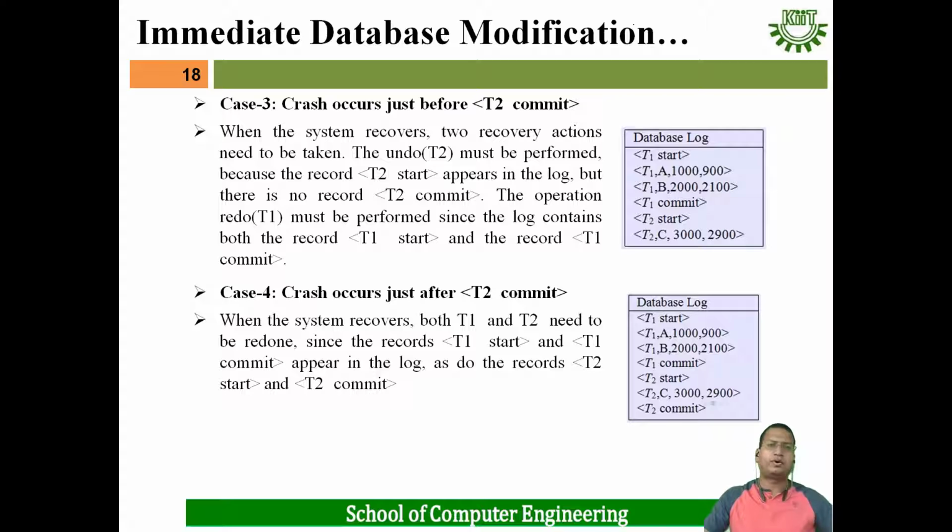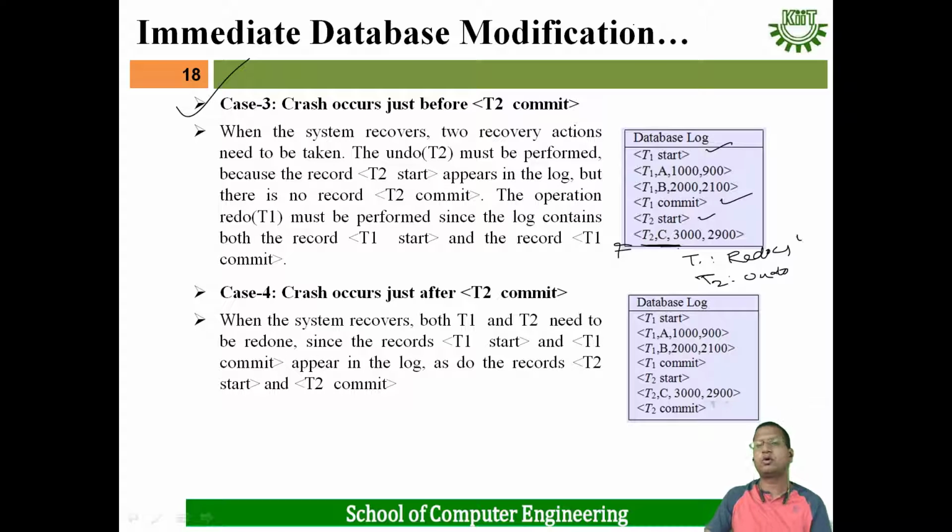Case 3: suppose crash occurs just before T2 commits. Suppose here T1 has started, T1 commits, and T2 started but T2 has not committed. Before commit, suppose failure occurs. Then in this case, for T1 we can do redo operation, and for T2 we can do undo operation.